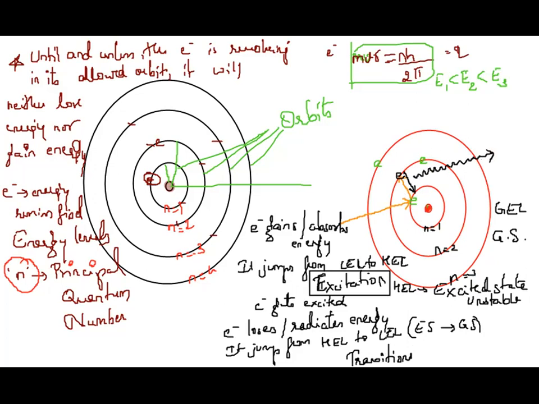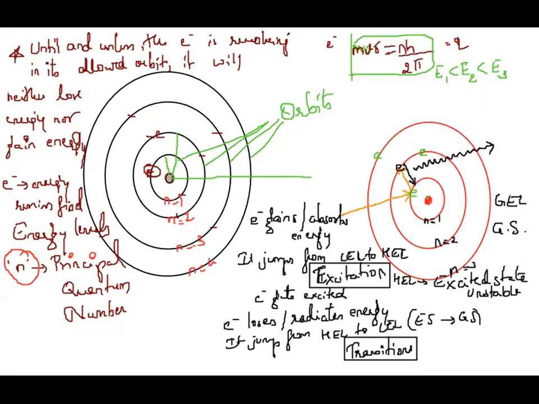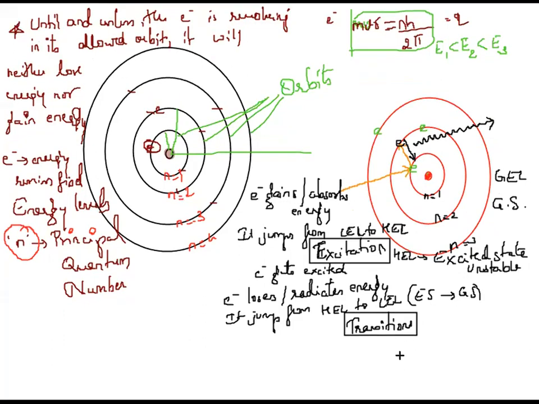And what is this process called? It is called transition. Understood? Did you get my point? So these two things happen.